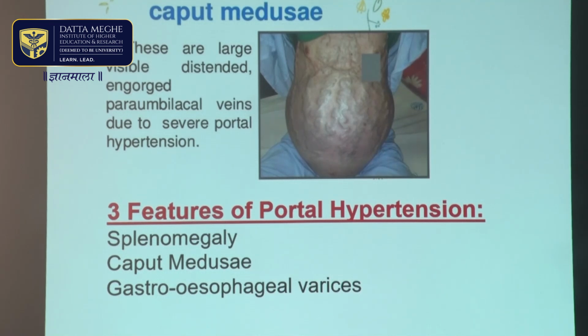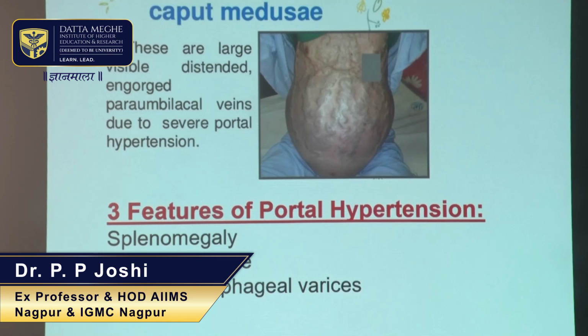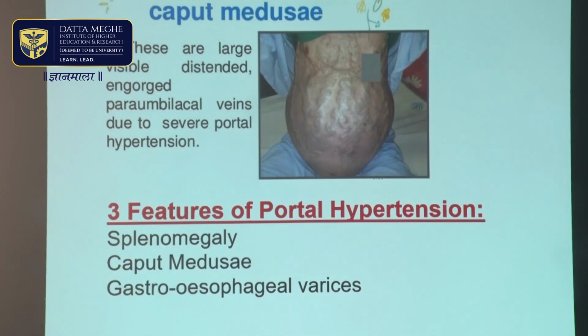You can also get dilated veins in the flanks in patients of cirrhosis of liver. And if the veins are dilated in the flanks, they have to be seen in a sitting position or a standing position. They may become more prominent rather than in sleeping position. And there the flow of blood is from below upwards. In this situation, it could be because of inferior vena cava obstruction.